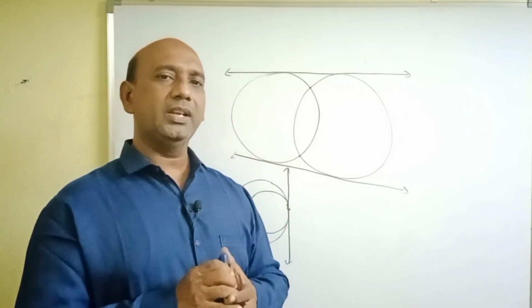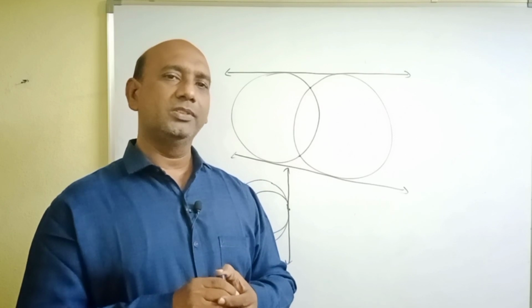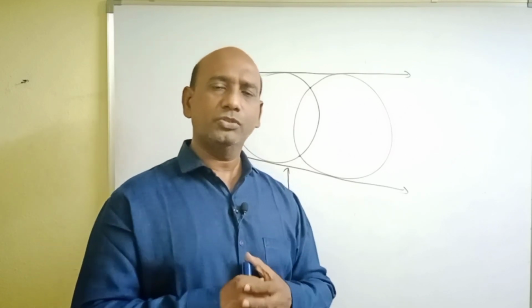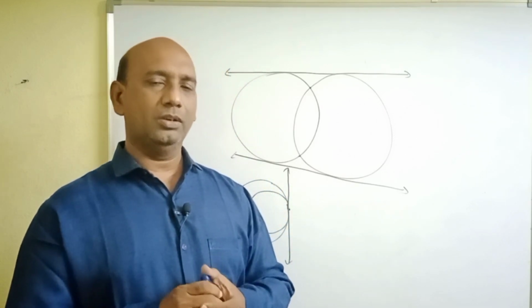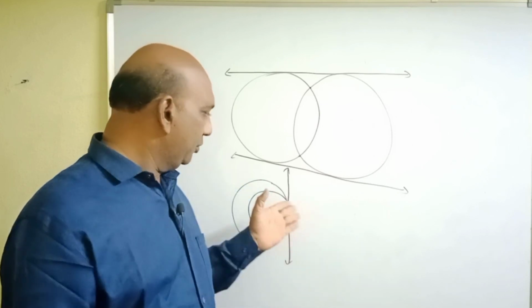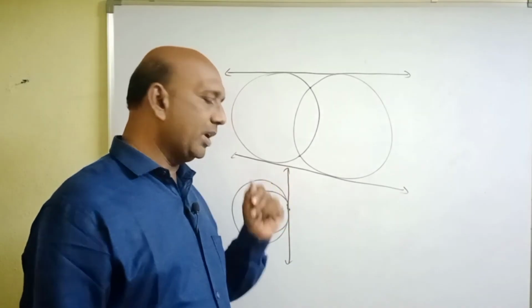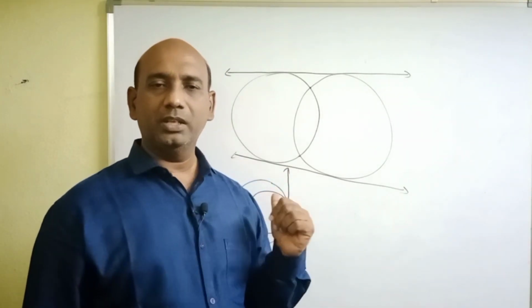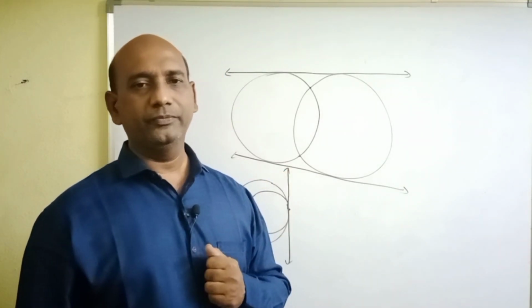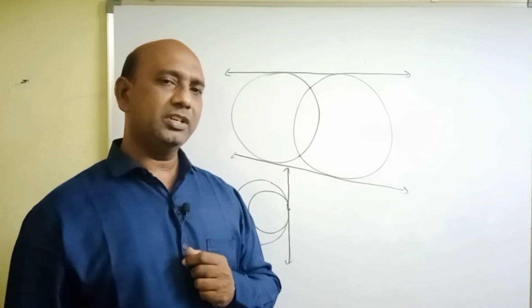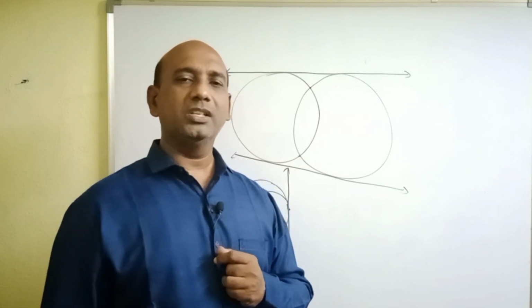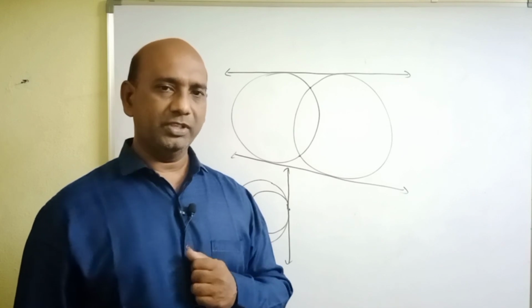If two circles intersect at 2 points, then the number of common tangents we can draw is 2. Both are direct common tangents. If two circles intersect at only one point internally, then the number of common tangents we can draw is 1, that is also a direct common tangent. So students, this is the introduction of the concept of tangents and secants of the circle.